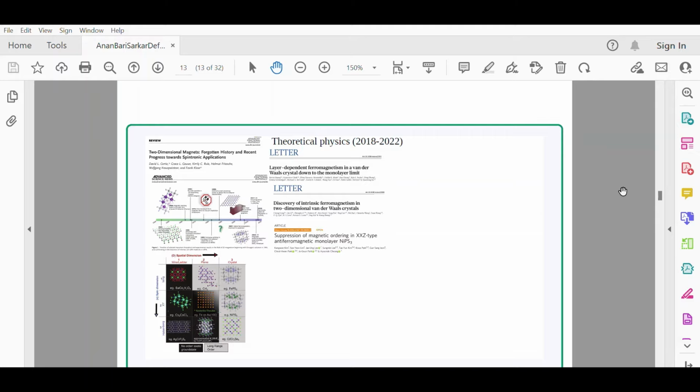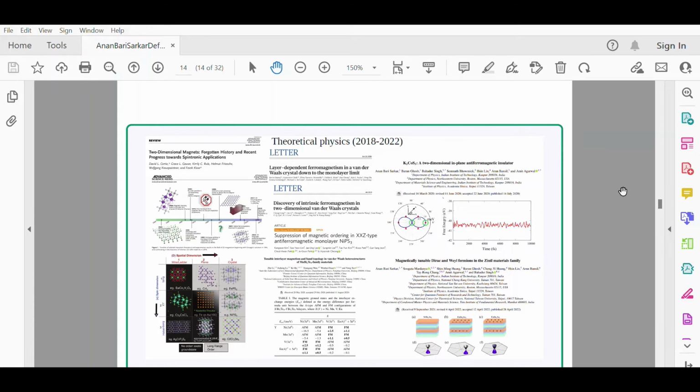Now, bringing topology into magnetism, from the theoretical point of view, we now have lots of freedom in tuning and manipulating these magnetic and topological systems, and in designing different magnetic topology systems.